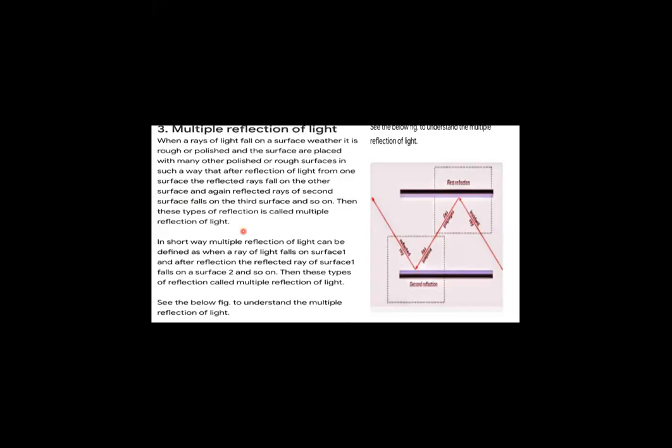In a short way, multiple reflection of light can be defined as the ray of light falls on surface 1, and after reflection, the reflected ray of surface 1 falls on surface 2, and so on.